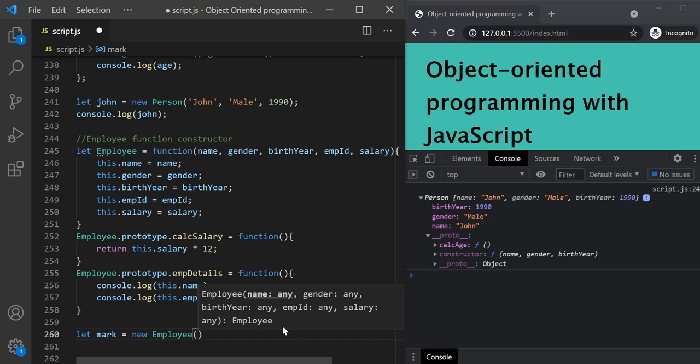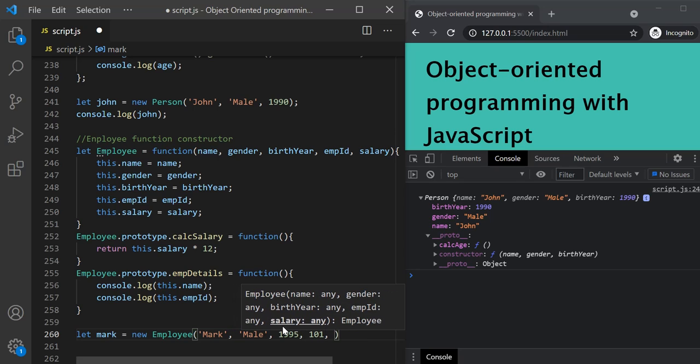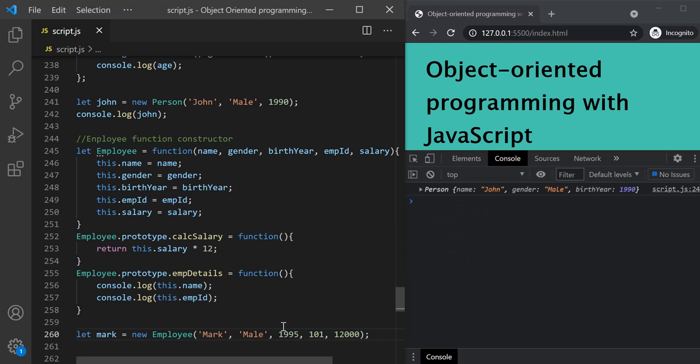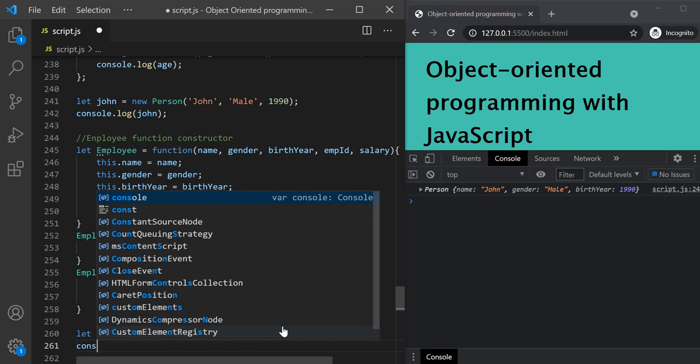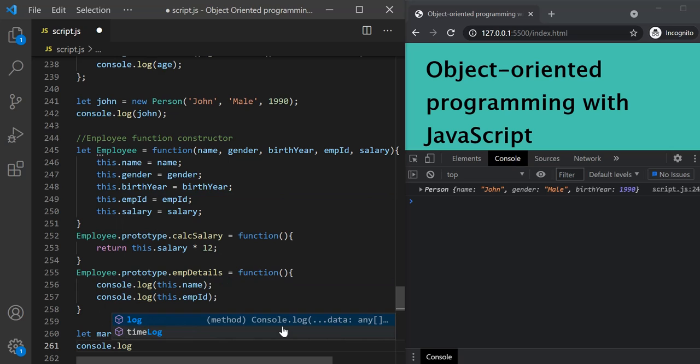So let's say name is Mark, Mark is male, birth year 1995, employee ID 101, and salary is 12,000. Let's save the changes, and let's also log this Mark object in the developer console.